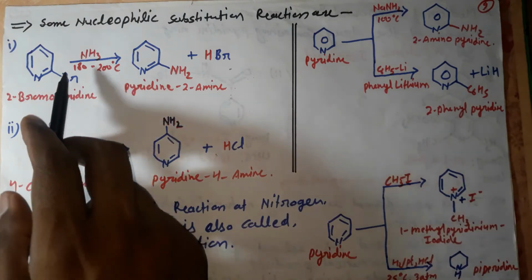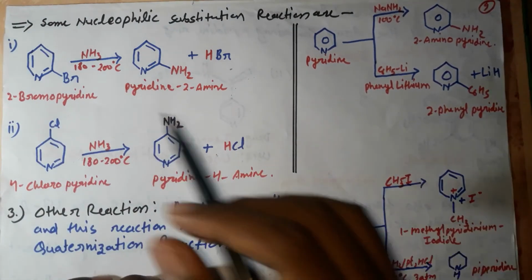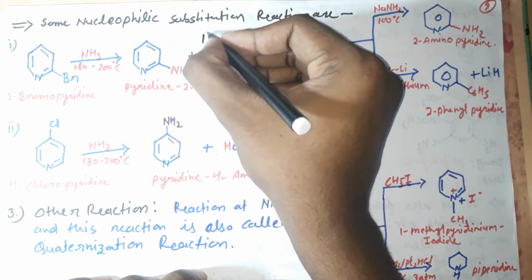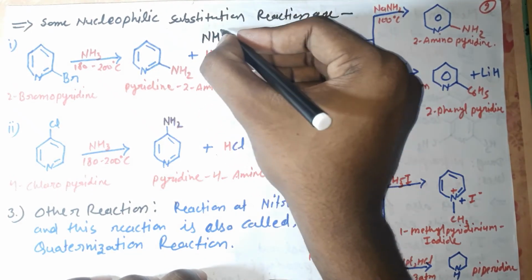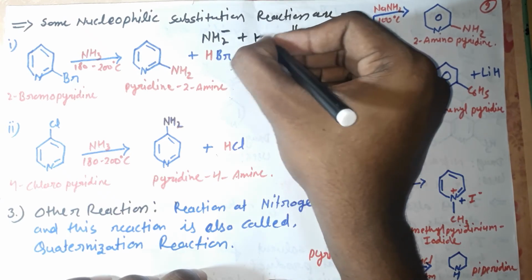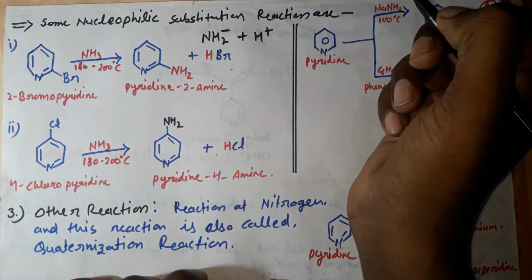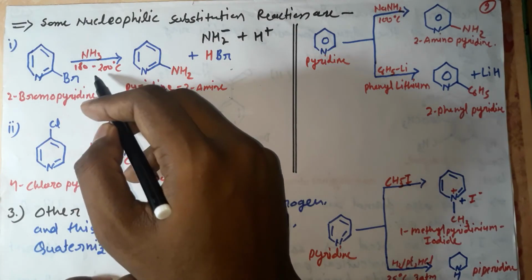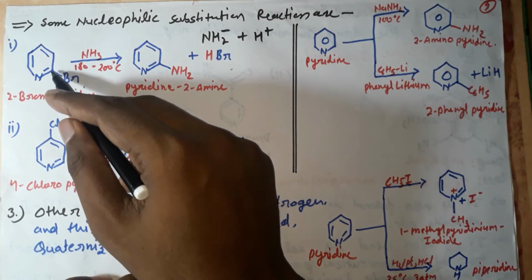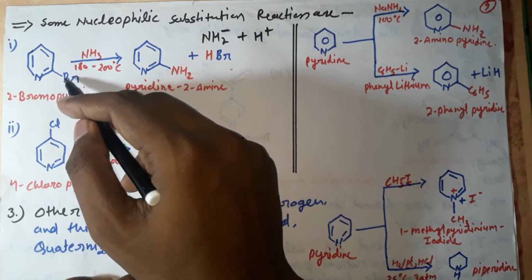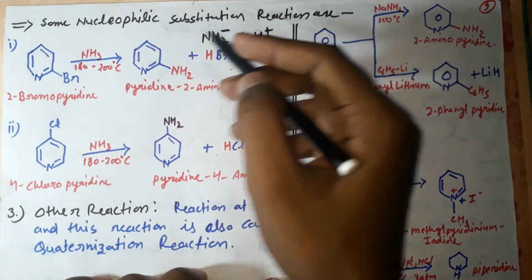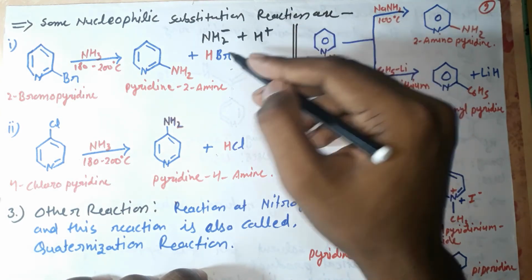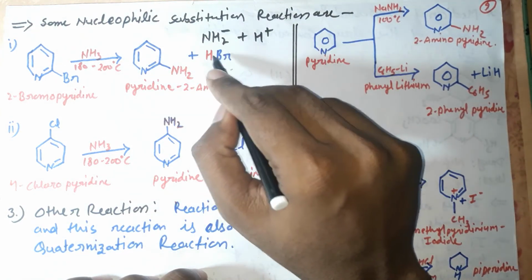This one is a nucleophilic substitution, because when this amine group breaks down, it will form NH2 negative and H plus. When the bromine is released, it withdraws an electron from this position and has a negative charge, and this hydrogen has a positive charge, so they react with each other and form HBr.